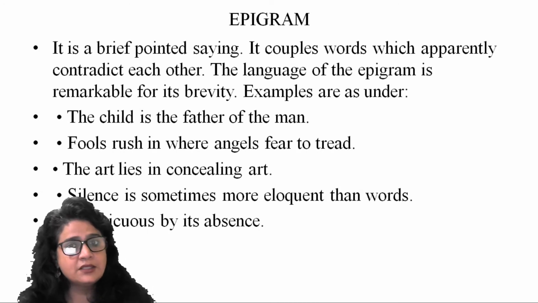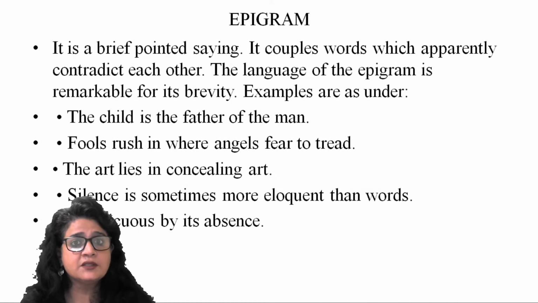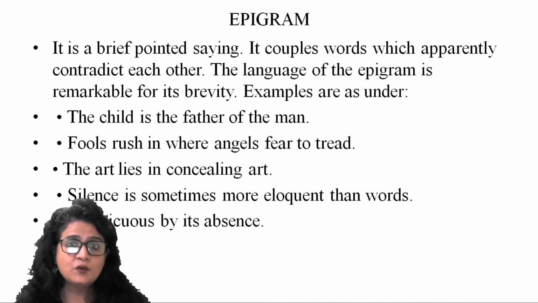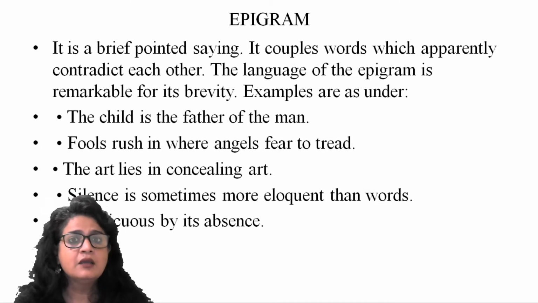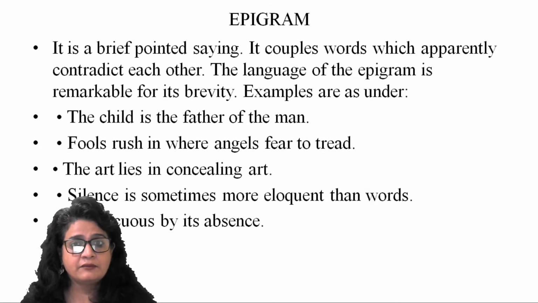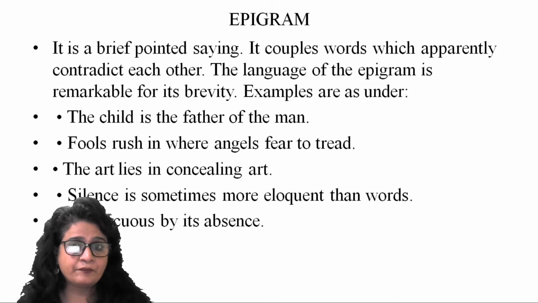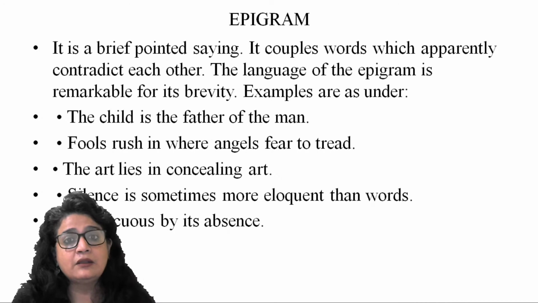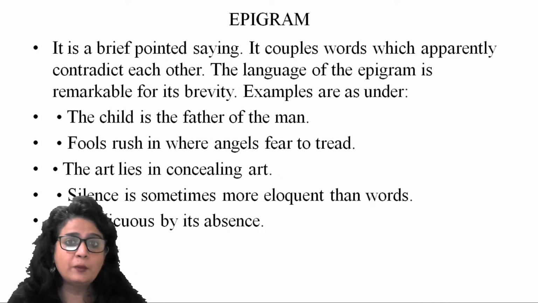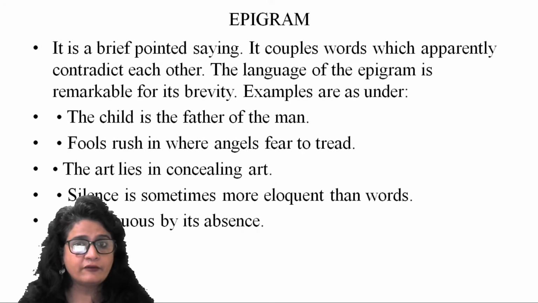So here, this sentence looks contradictory because a child who is possibly a newborn or possibly very young cannot be the father of the man, right? But the sentence is also carrying a lot of wisdom here. So it's contradictory because a child cannot be the father of the man. But the sentence is actually conveying that the habits you form in your childhood remain with you all your life, right?